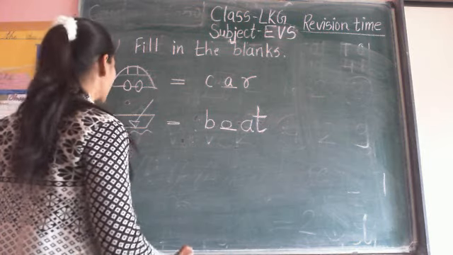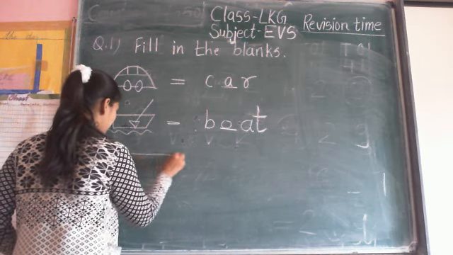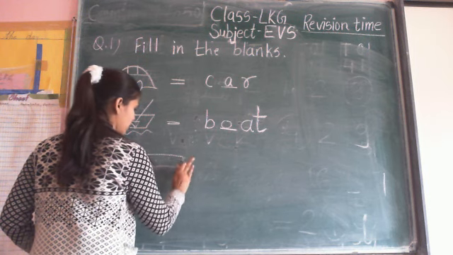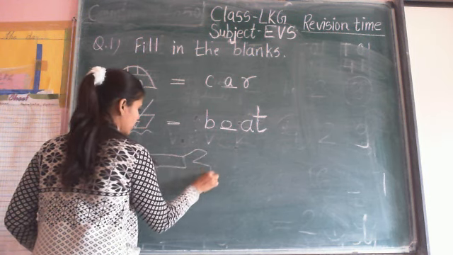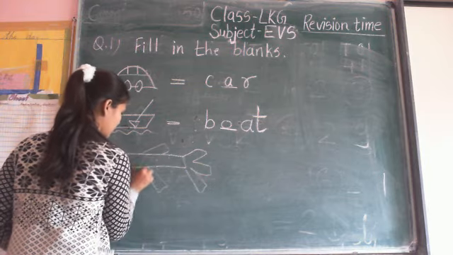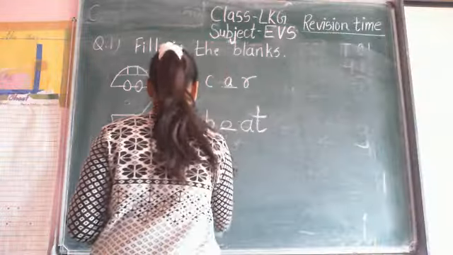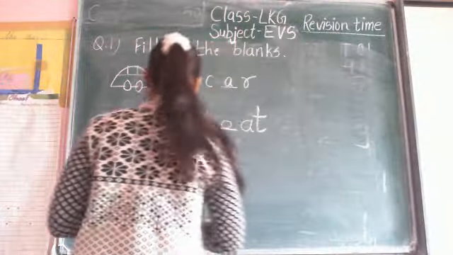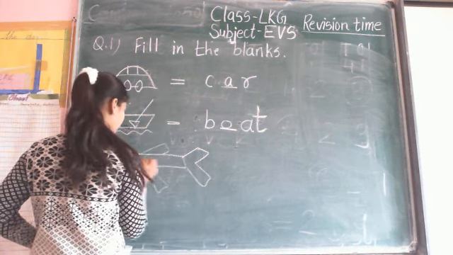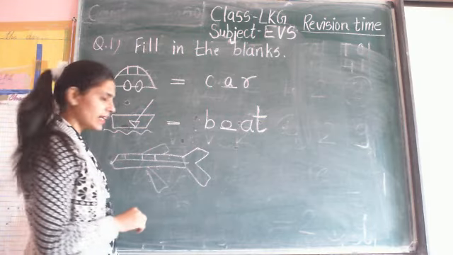What is your next? What is this? Tell me the name of the vehicle.